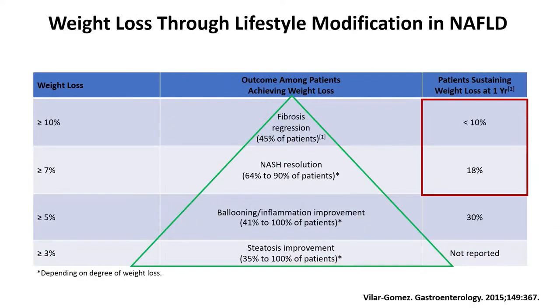So in terms of weight loss through lifestyle modification, we heard from Dr. Zelborsagi that it is effective, and if you lose more than 7% of your total body weight, you might be able to achieve NASH resolution. If you lose more than 10% of your total body weight, you may achieve fibrosis regression. And this is an achievable goal, because if someone is 300 pounds, they need to lose 30 pounds. So we are not talking about normalizing your BMI.